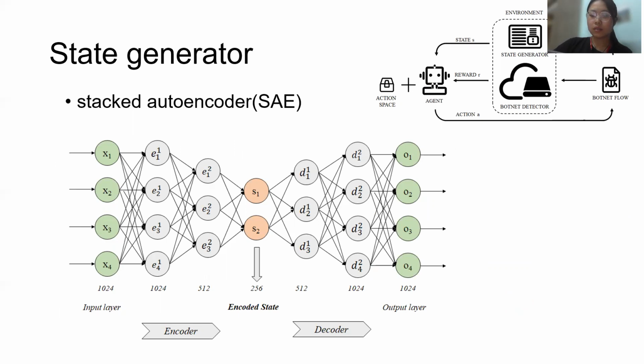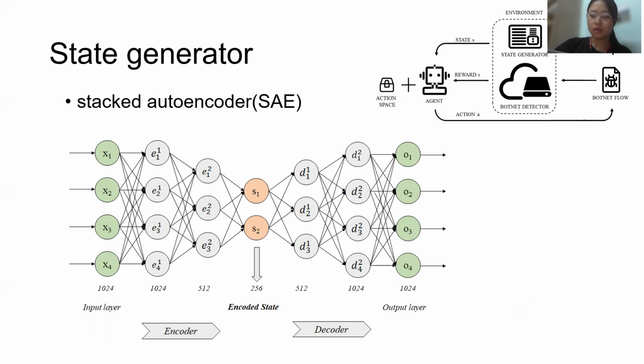To describe the state of the current botnet flow samples, we use a feature encoder with a deep structure, stacked autoencoders, to extract the botnet flow features and feed them back to the agent as the state.